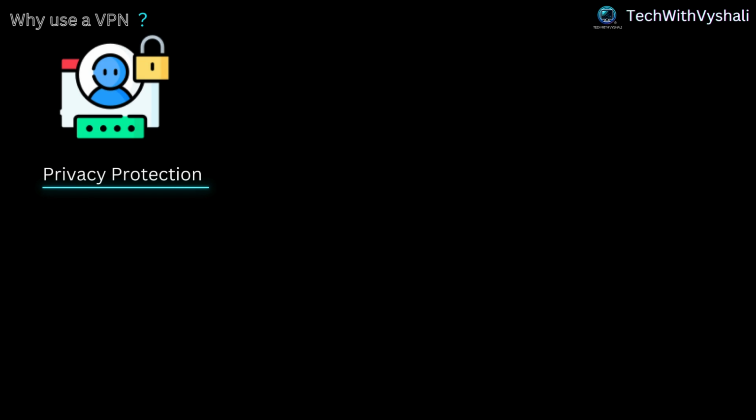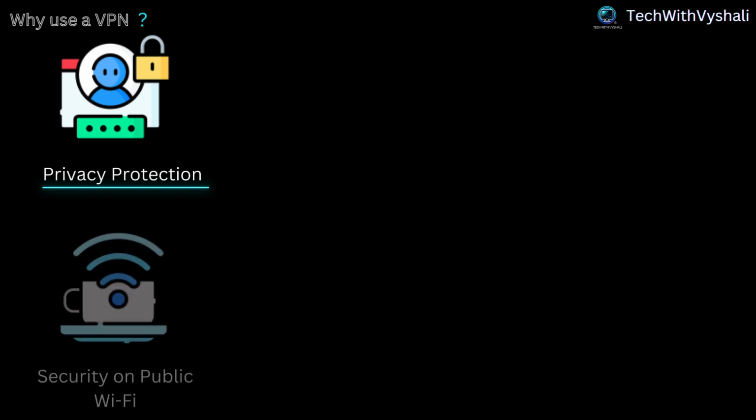Why use a VPN? There are several compelling reasons to use a VPN, including privacy protection. Without a VPN, your online activities can be tracked by your ISP, government agencies, and even certain websites. A VPN masks your IP address and encrypts your data, making it difficult for anyone to monitor your activities.